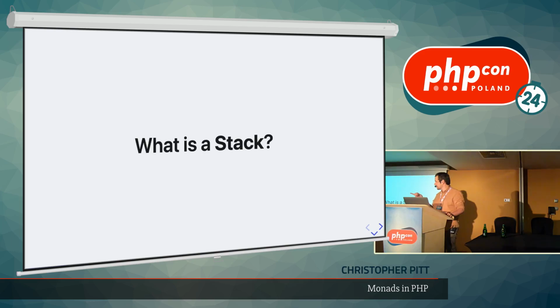I got a question. Could we maybe pass the mic around if someone feels like answering this? What is a stack? How would you define a stack? Anyone want to take a stab at that? I'm going to have water while I wait for someone to be brave enough. It is a data structure. Yeah, it's a data structure. I mean, there we go. Thank you. It has some common semantics.